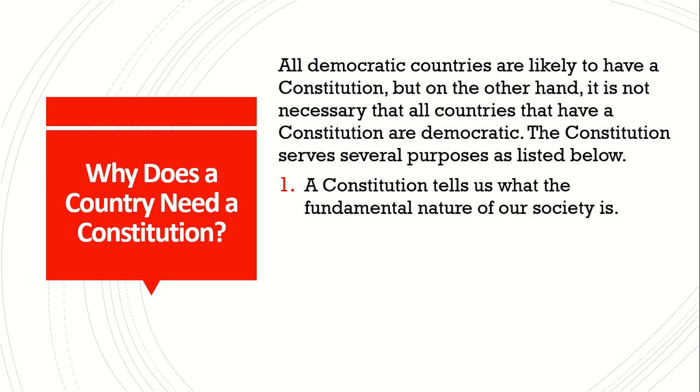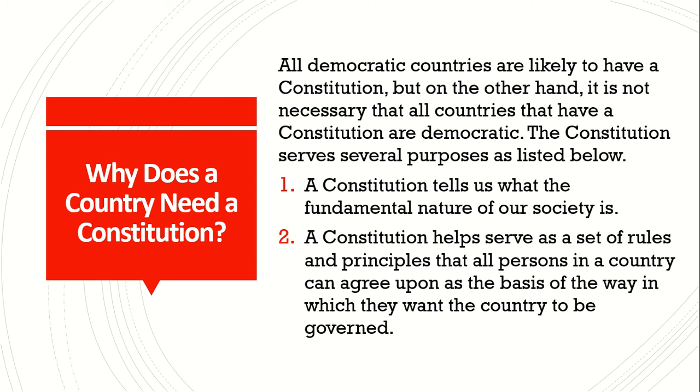First one is a constitution tells us what the fundamental nature of a society is. A constitution helps serve as a set of rules and principles that all persons in a country can agree upon as the basis of the way in which they want the country to be governed.